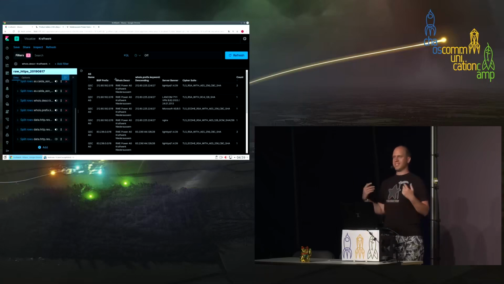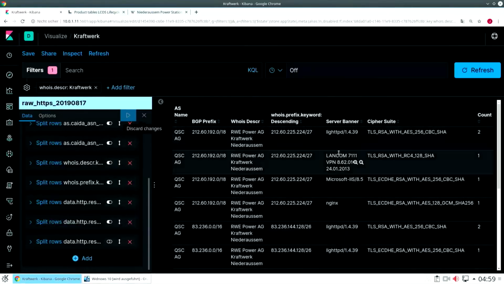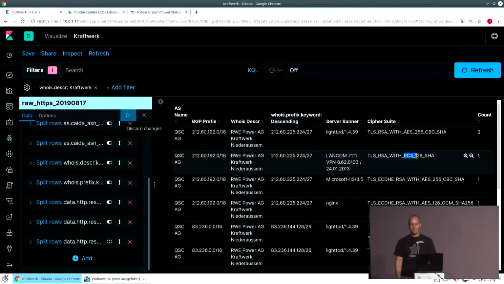So now it's getting better, right? Let's look at which cipher suite it is supporting. So now let's go back again to the LANCOM device, and we can see, oh, it's the most secure cipher we have in the world. It's a TLS RC4 cipher, right? Oh, unbelievable. Because it's such an old system, it's not surprising, but in the end, hell, we have a critical infrastructure law here in Germany. Energy companies spend a lot of money. How could it be possible that there's a 10-year-old VPN gateway with an RC4 cipher on a critical infrastructure? I cannot get it, right?